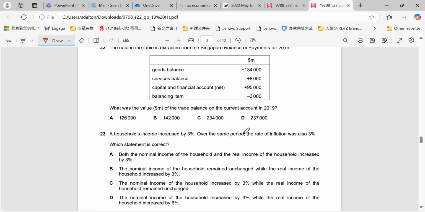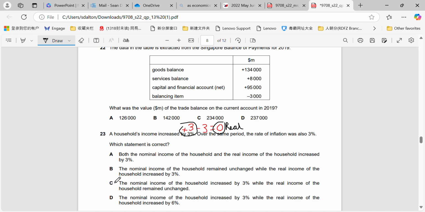Households' income increases by 3%, so plus 3 over the same period. Inflation was also 3. Okay, so to get the real rate, remember inflation is always taken away, which means that the change in their nominal income would be 3%, which is the pay rise they got, but the change in their real income would be unchanged because inflation was also 3%.